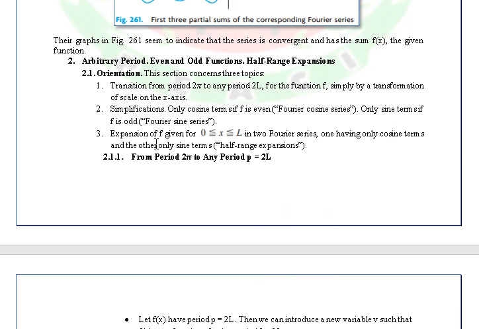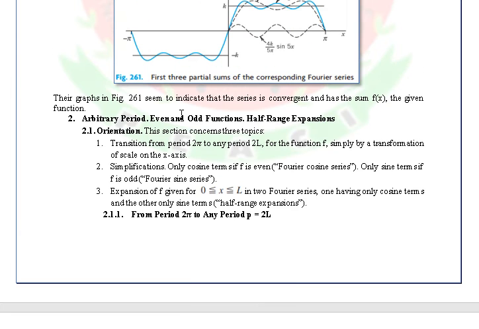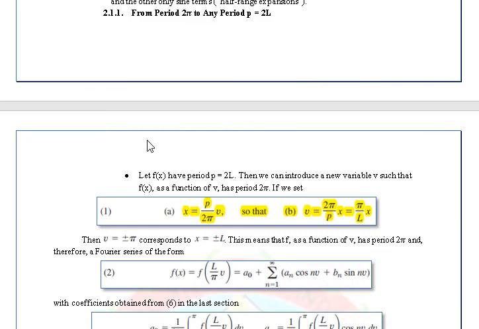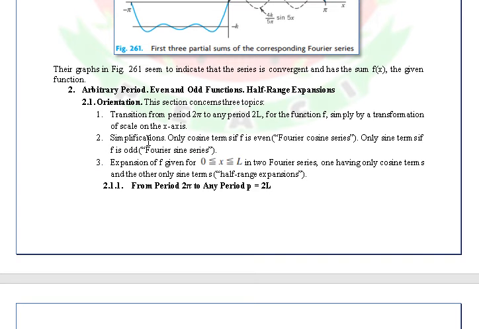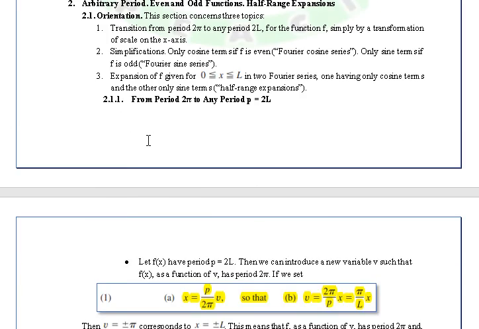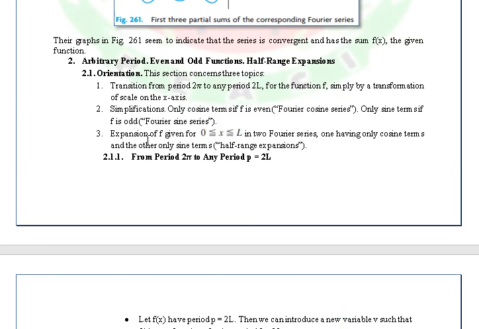Okay, so now let's go on to arbitrary period, no? So in this method, we can actually find out, or we can assure, certain properties of a Fourier series, no? So we will be using the period of the sinusoidal na function to simplify the manipulation of that. Okay, so we have this one here. And hindi ko na to babasahin.